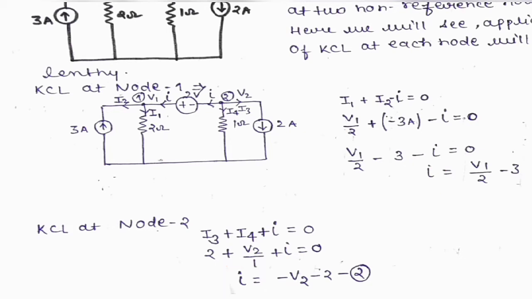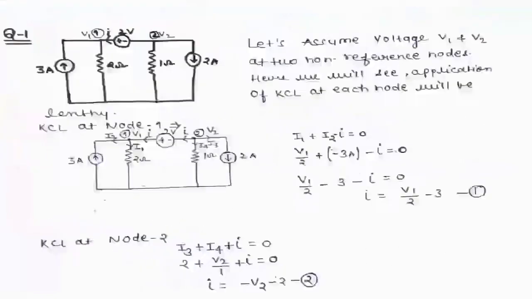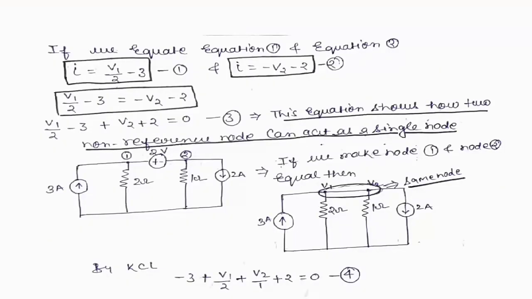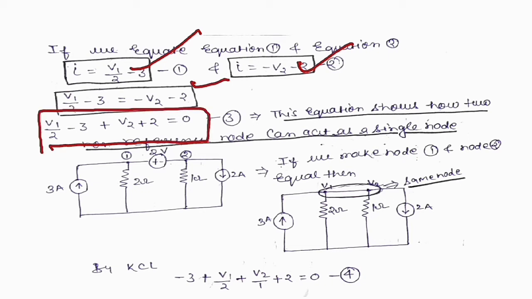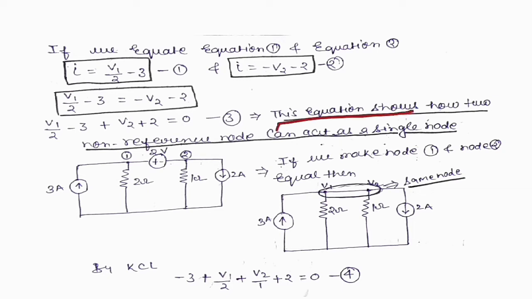At the last, if we equate equation number 1 and equation number 2, that means I equal to V1 divided by 2 minus 3 and I equal to minus V2 minus 2, then we get this equation: V1 divided by 2 minus 3 plus V2 plus 2 equal to 0. This equation shows how two non-reference nodes can act as a single node. Let's see how it happens.